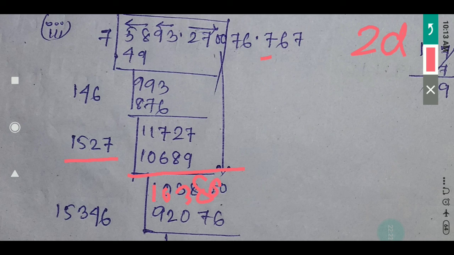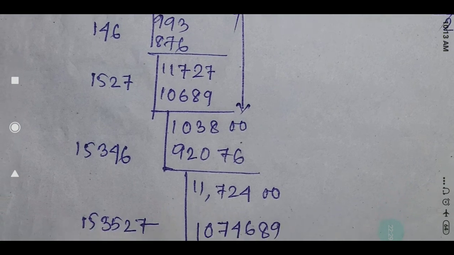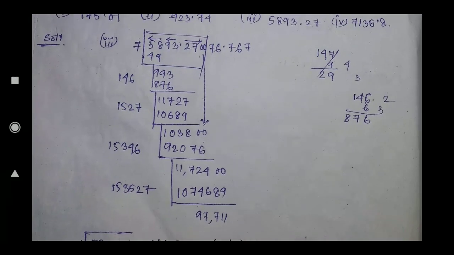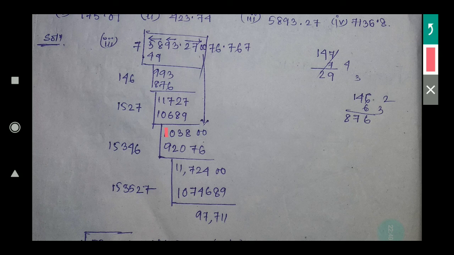So for this I have again shifted the 0 down. Okay, the 0 I have written. After writing the 0, 103800. So now see, your quotient is here 767. So 767 into 2 is how much? 1534.